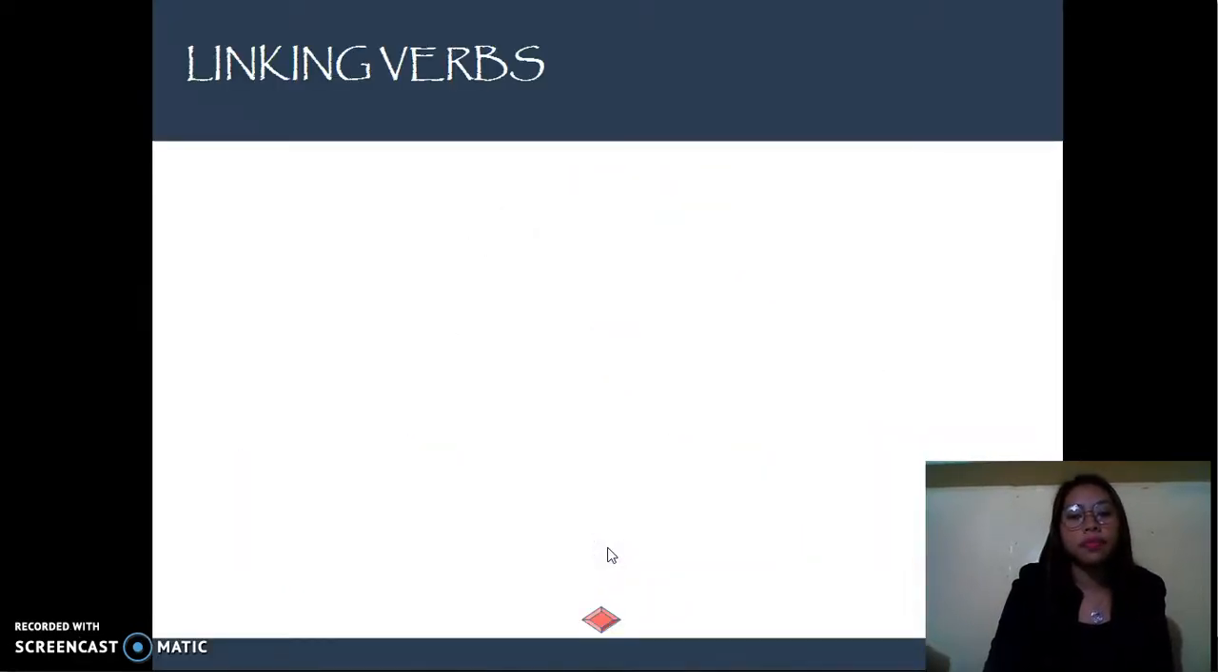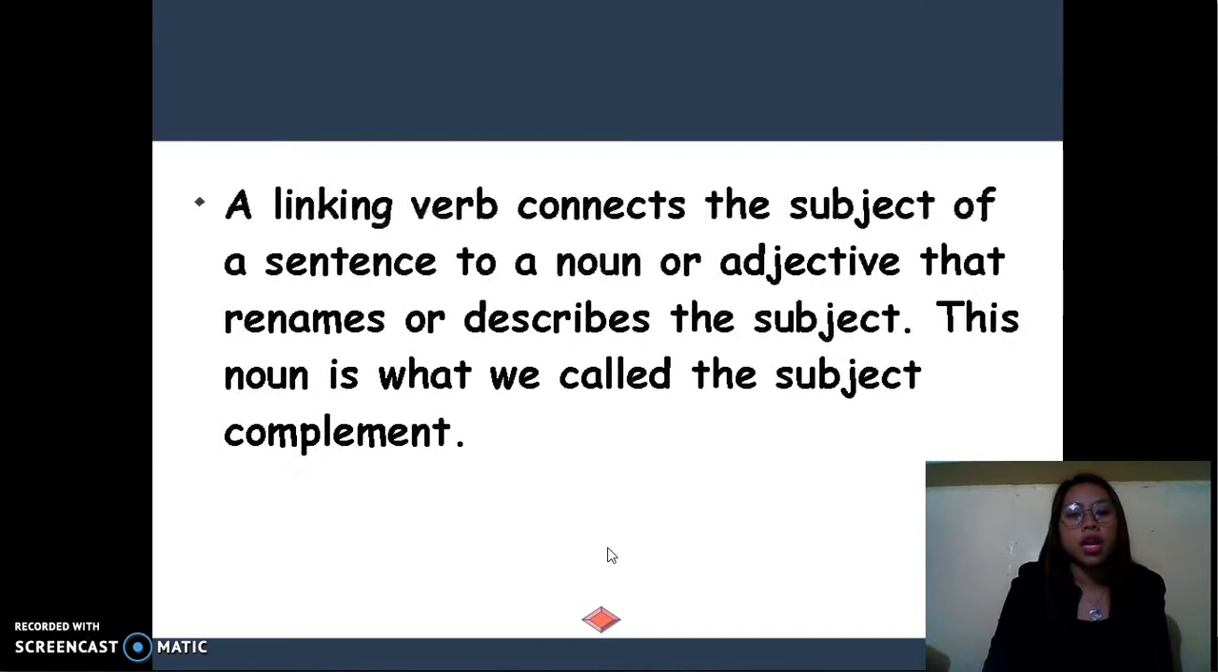Linking verbs are verbs that connect the subject of a sentence to a noun or adjective that renames or describes the subject. This noun or adjective is called the subject complement. Basically, if a verb requires a subject complement to complete the sentence, the verb is a linking verb.